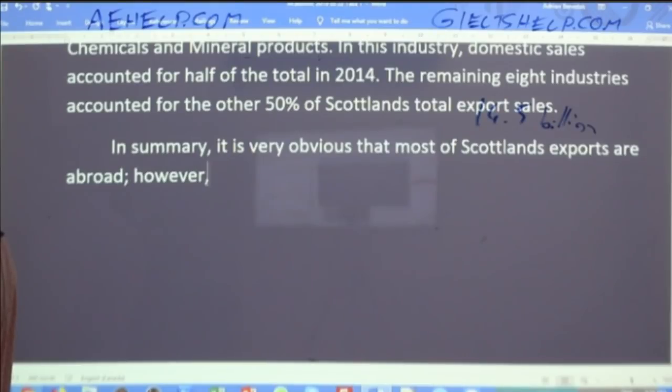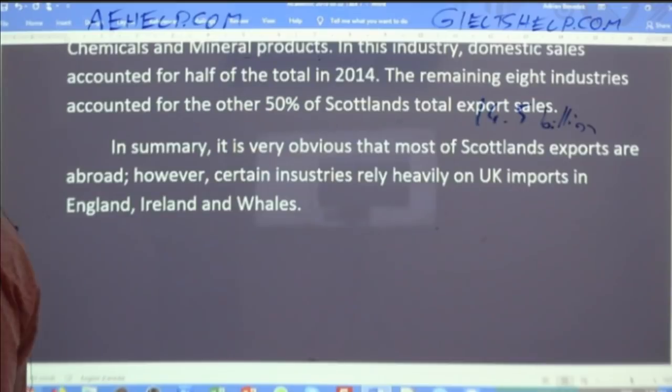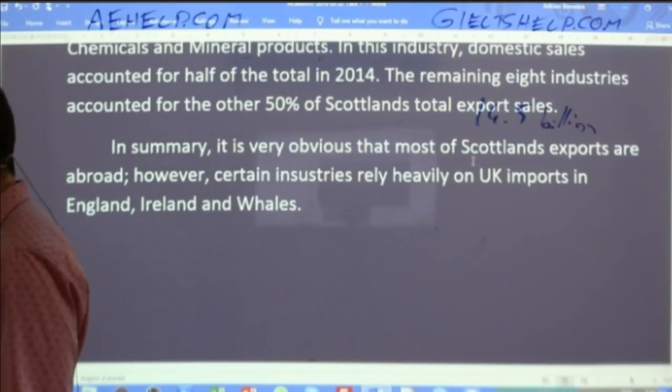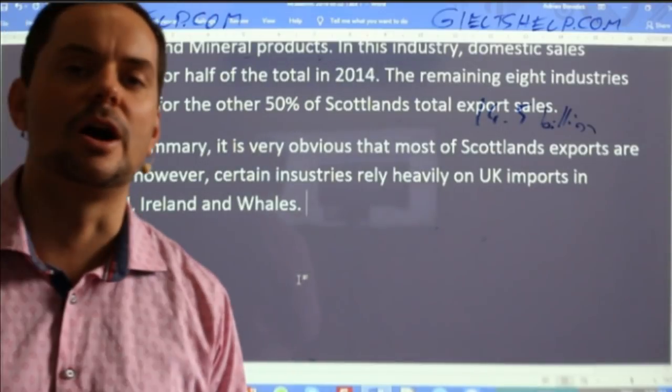However, certain industries rely heavily on UK imports in England, Ireland, and Wales. Okay. All right, so that could be a nice quick summary to wrap it up.